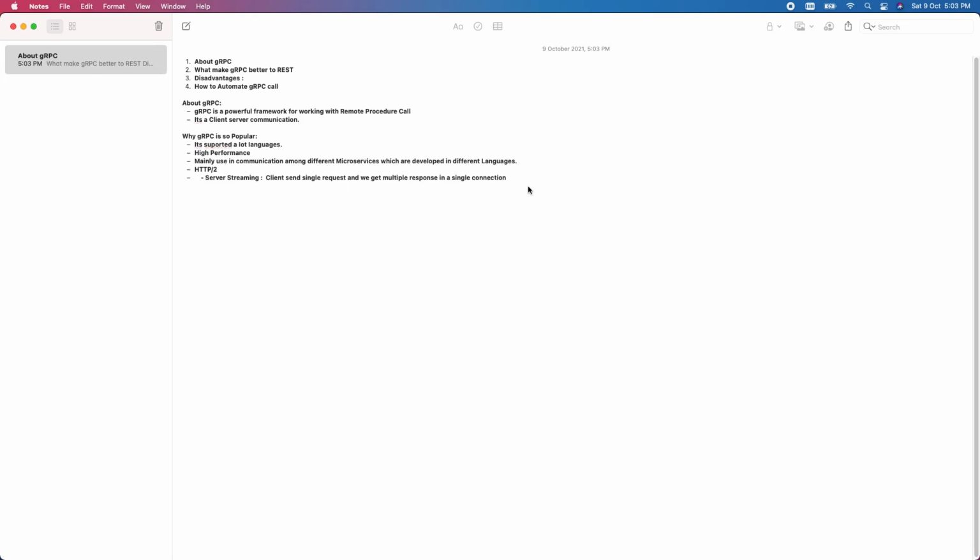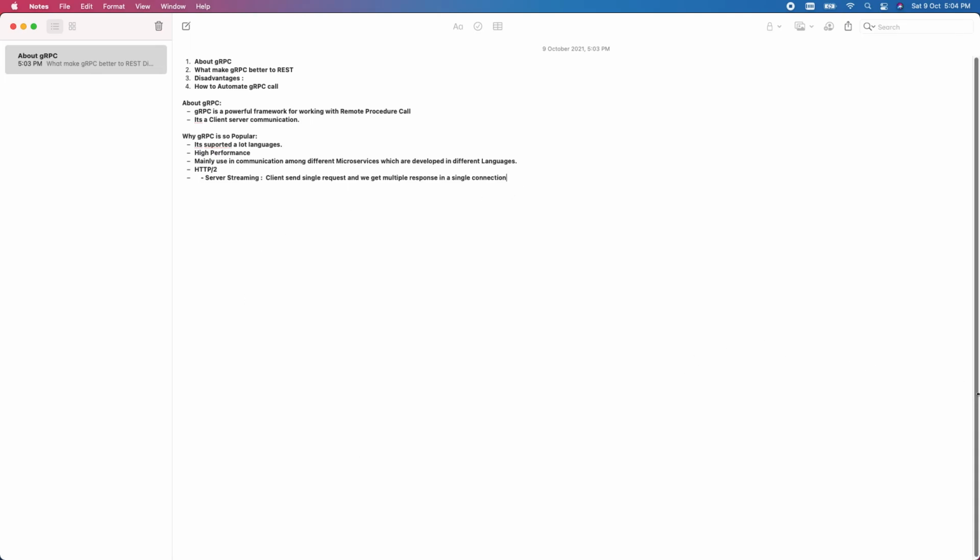So it's not like generally in HTTP, where one connection gets established, the session is established, and then the client sends one request and gets the corresponding one response. Again, if you want to communicate, you have to create a separate connection. Here, in one connection only, we can send multiple requests and receive multiple responses. So that's the advantage of gRPC over the traditional REST call, if I ask you.